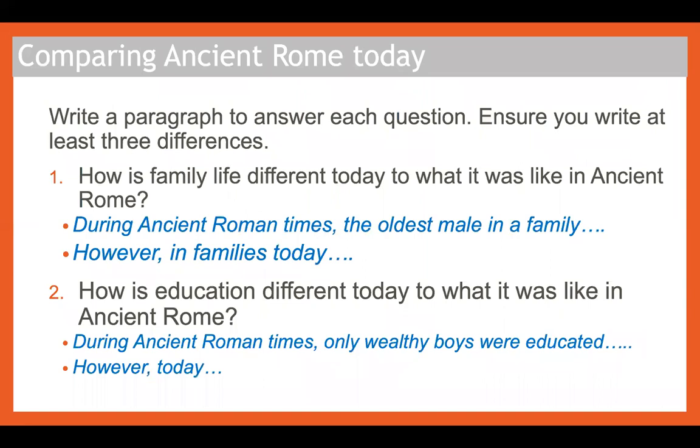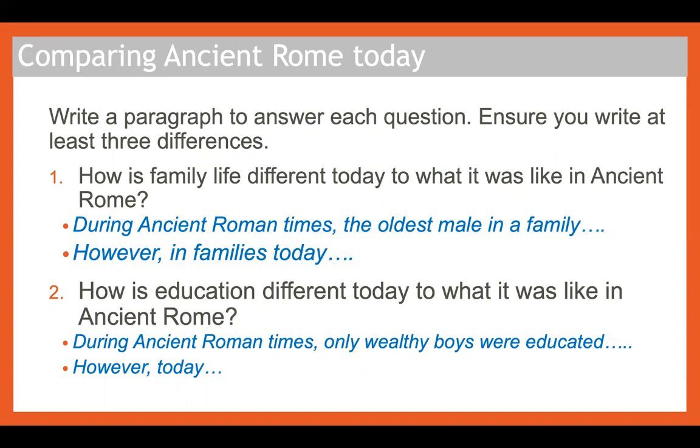So let's now compare ancient Rome to today. In your books, what you're going to do is write a paragraph to answer each question. Ensure you write at least three differences. So the first one is, how is family life different today to what it was like in ancient Rome?